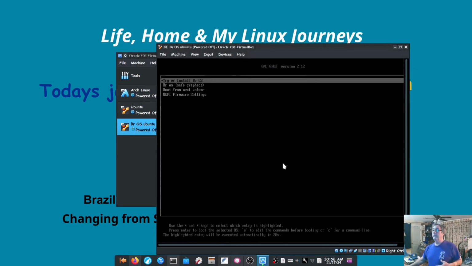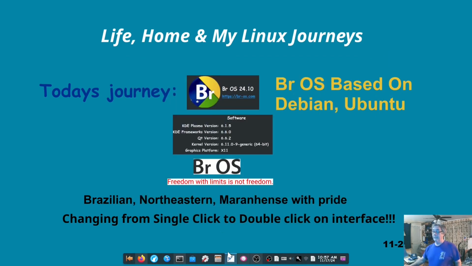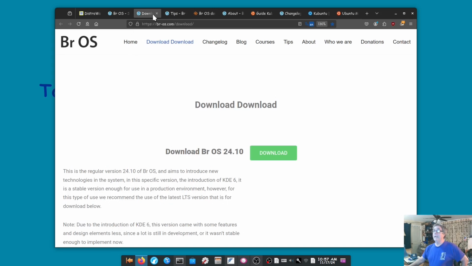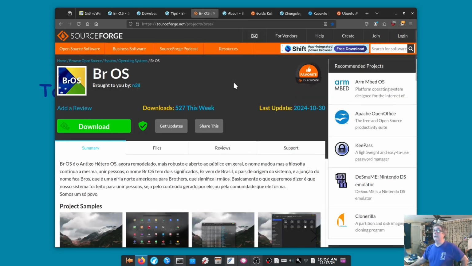And the way I read the website here, it's not right. First of all, you can turn your video memory up higher than that. And if you choose your ISO in the beginning, it'll fail. Just like I just showed you, it failed. Not only failed, it locked up the system. So, okay, you download, you click there, and it's going to carry you to SourceForge.